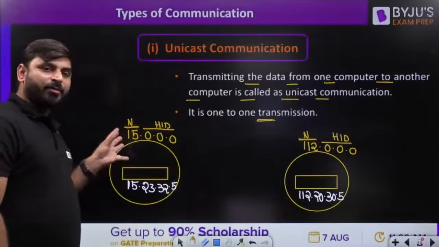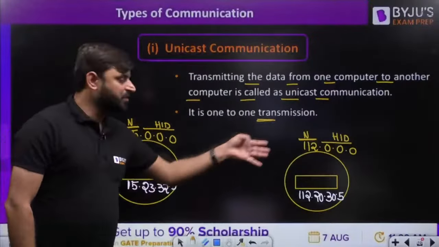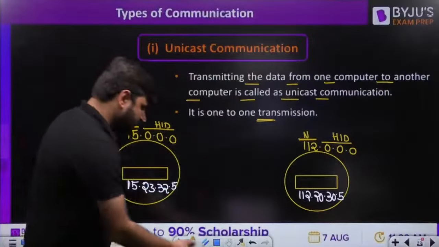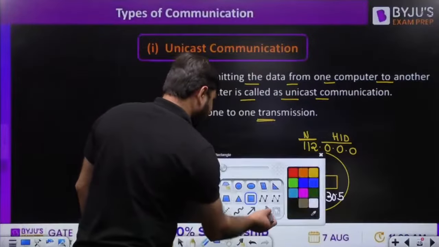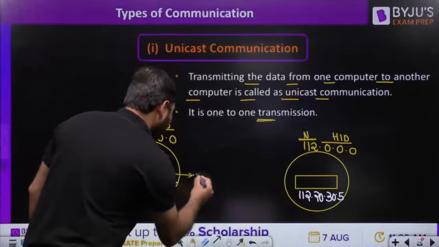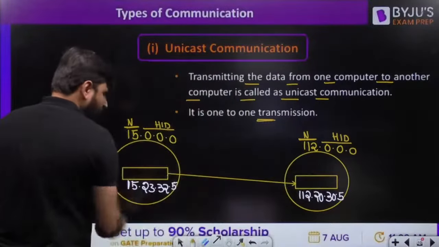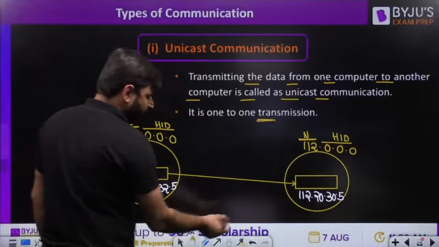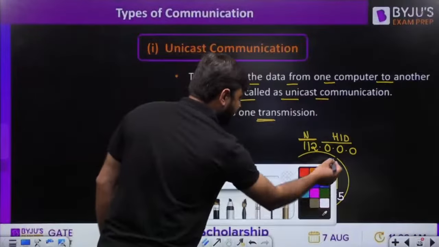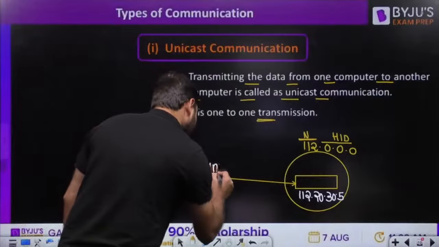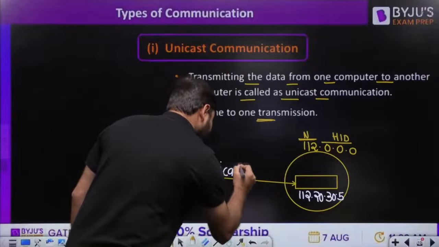One computer of this network is sending a message to another computer of this network. This computer is transmitting the message to this computer. My dear friends, this is nothing but unicast communication.